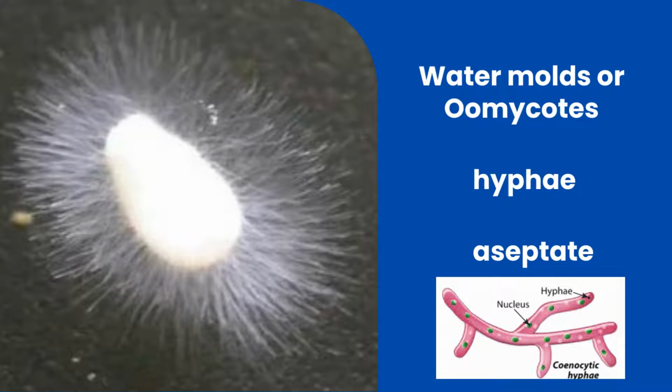The hyphae have many nuclei. If a wall is present between each nucleus, then it is called septate. But if that wall is absent, then it is called aseptate. That is, they have many nuclei without cross walls.